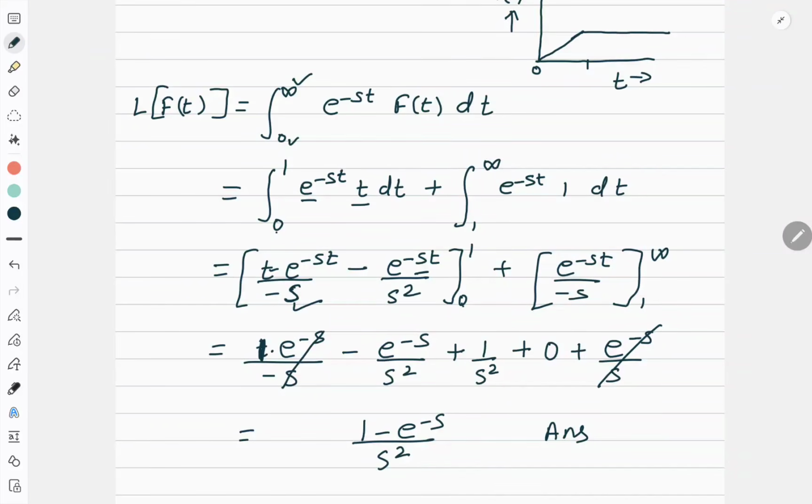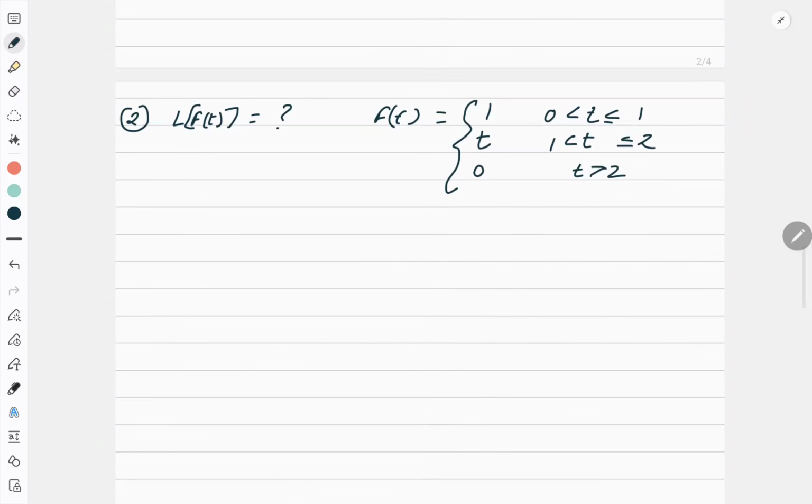Easy? Now let's move to the next question. Once you learn the formulas, there will be no need to integrate it. Okay? Now come to the next question. Look at this question. Now as I told you earlier, can you plot this graph? Usually they don't ask in exams for plotting the graph, but you should still understand.